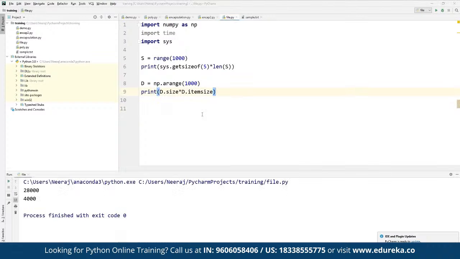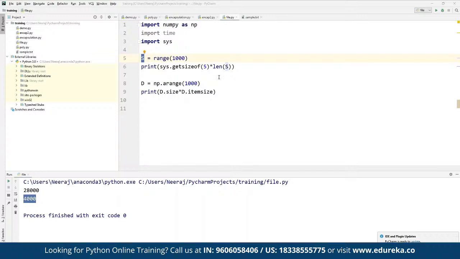So this output shows that the memory allocated by the list, which we have denoted by S, is 28,000, whereas the memory allocated by the NumPy array is just 4,000. As you can see here, memory consumed by the list is 28,000, whereas the memory occupied by NumPy is only 4,000. That's why we can see how fast it is, and that's why we use NumPy as a preferred option as compared to the list. It occupies much less memory as compared to the original list here.